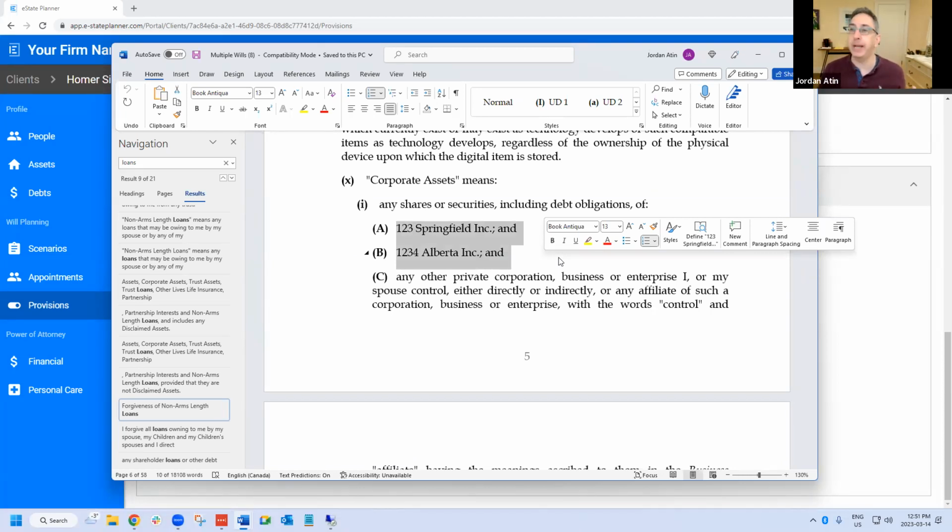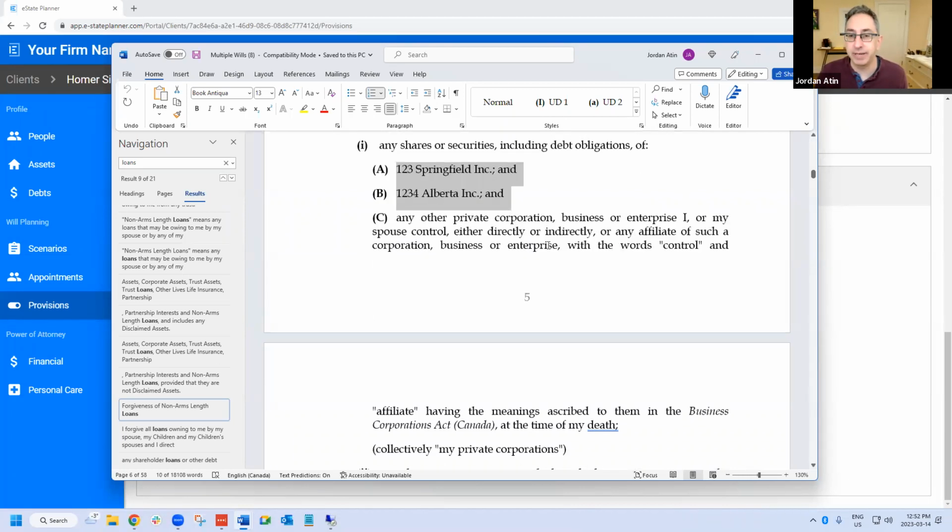Why do we pick it from both spouses? Well, it's possible that the surviving spouse may inherit those shares, and so we want them to be covered by the definition if indeed they do end up owning those shares on their death. And if they don't, they don't. It's not a big deal, it's just really the definition. And the unspecified are defined here.